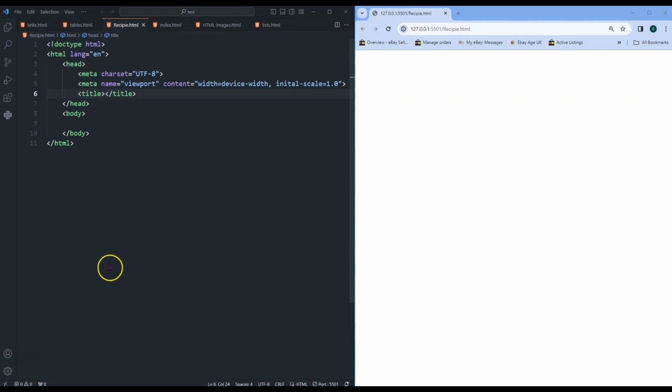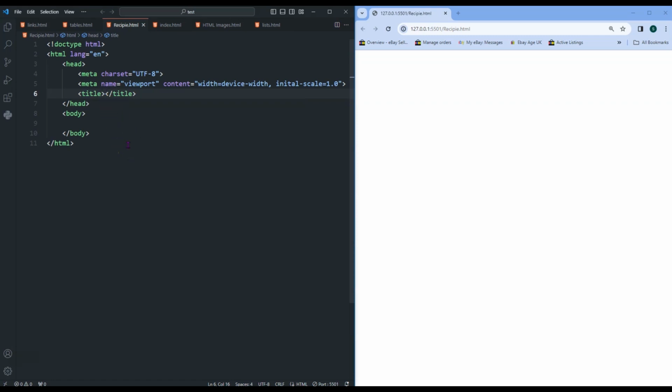So I've got my code editor open with the basic starting code. I've also got the web browser open so we can see as we type what is going on in the browser and what we're actually creating. So let's get started on our recipe.